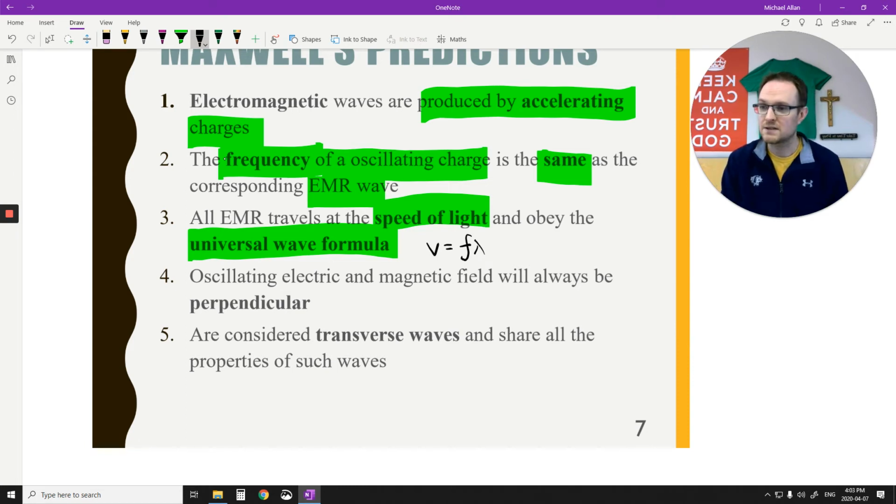So since the speed of the wave is the speed of light, now the speed of light is denoted by the letter c, which is 3.00 times 10 to the 8 meters per second. So if we're talking about EMR, rather than using a v here, I can just say c is equal to f times lambda. Because if it acts as a wave, it must have a frequency and a wavelength, because that's what waves have.